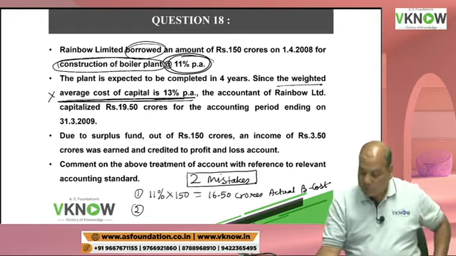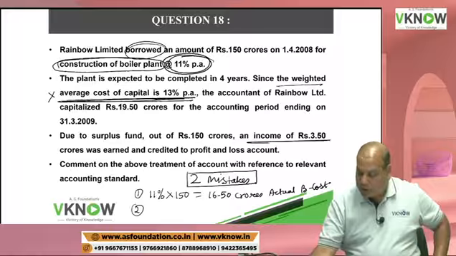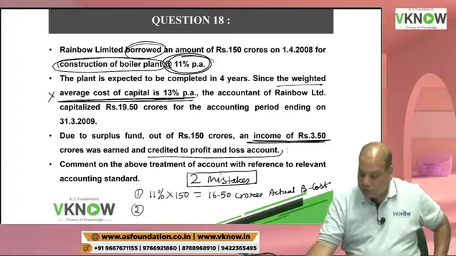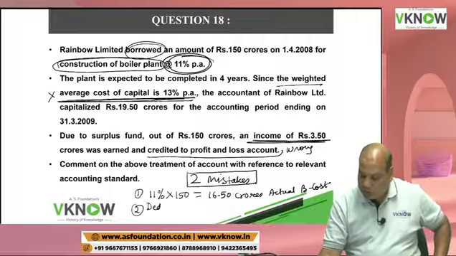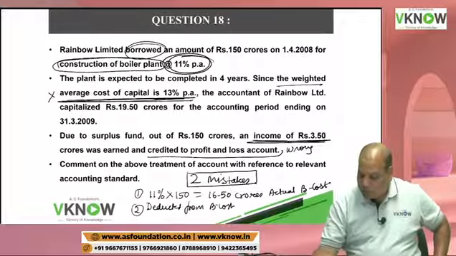Second mistake, this income from temporary investment they have credited to P&L account. This is wrong. This should be deducted from borrowing cost. So please deduct 3.50 from the borrowing cost.